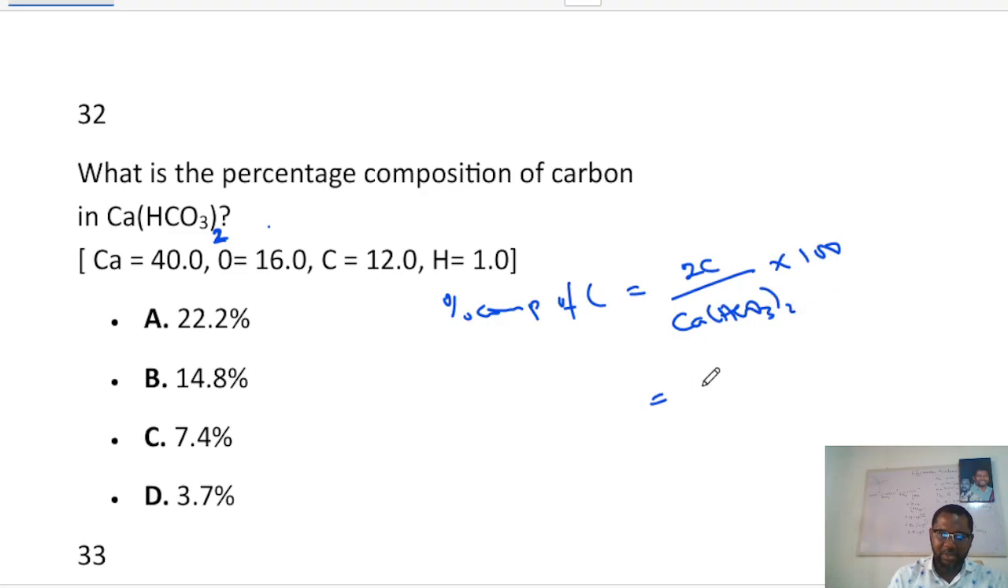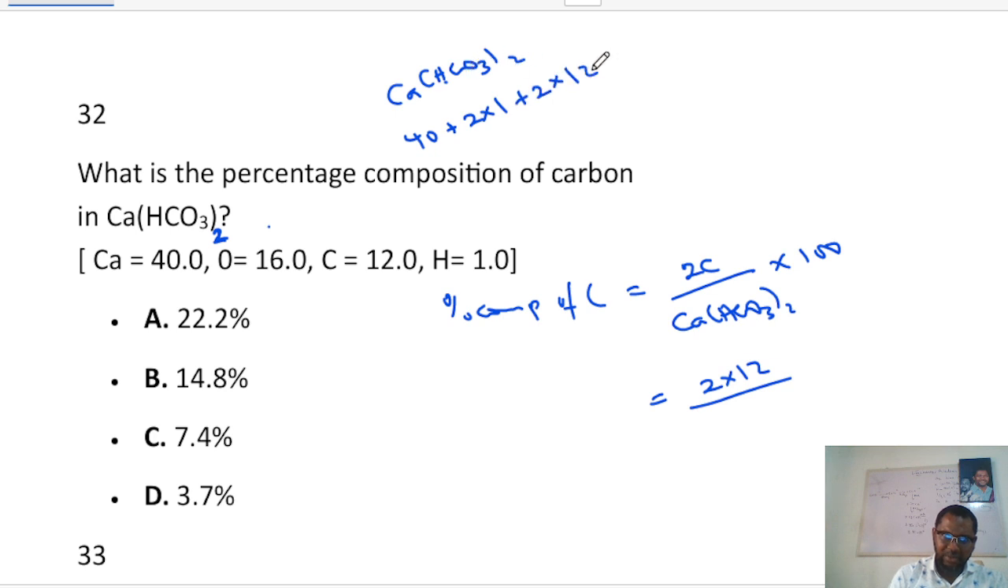So carbon is 2 times 12 divided by, now, the molar mass: calcium is 40. We have 2 hydrogen, that makes it 2 times 1, plus we have 2 carbon, that makes it 2 times 12, because the molar mass of carbon is 12. Then plus we have 6 oxygen, so that will be 6 times 16, oxygen is 16. So that will be 40 plus 2 plus 24 plus 6 times 16, which is 96.